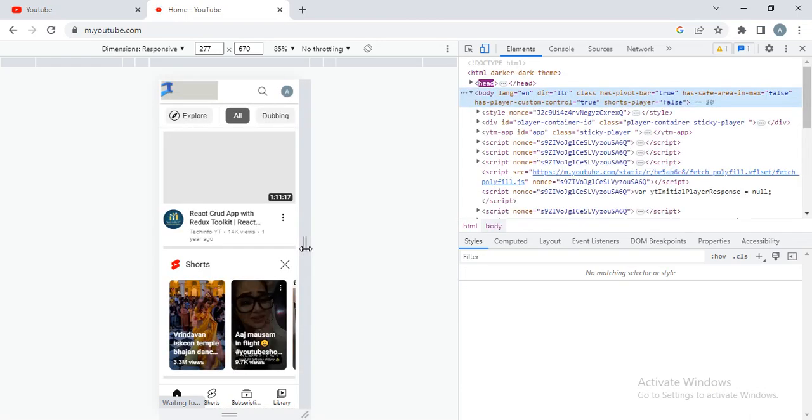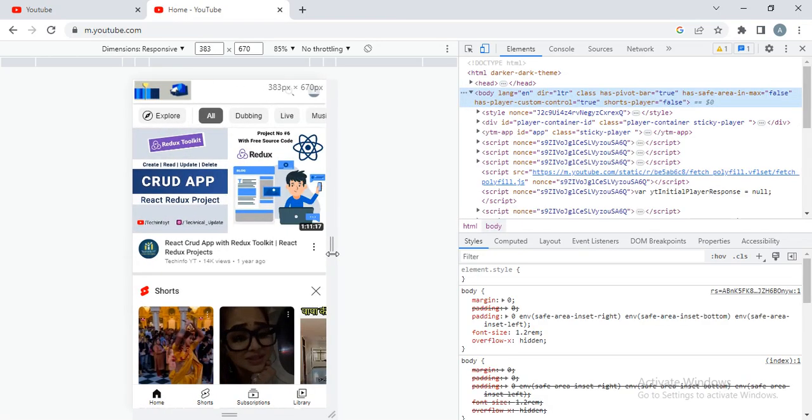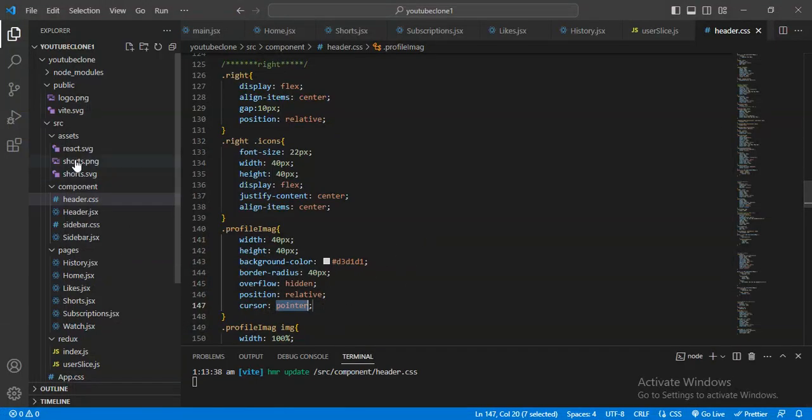Now in the mobile version you can see below it displays home, shorts, subscription and library. All these are values like that. I want to add one more thing. Here I will add mobile navigation like that.